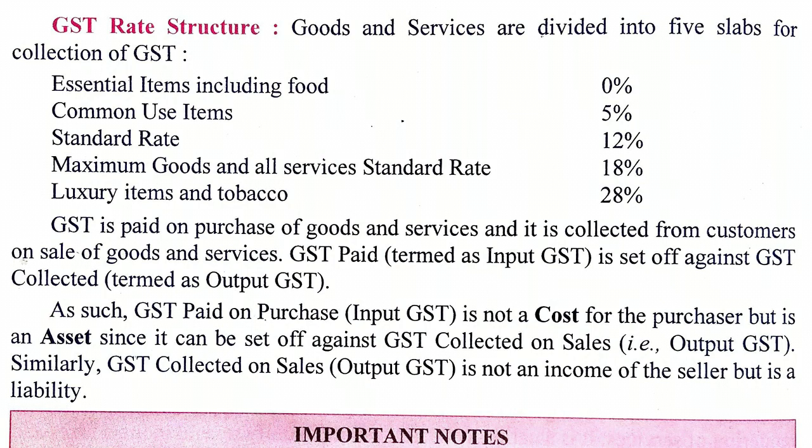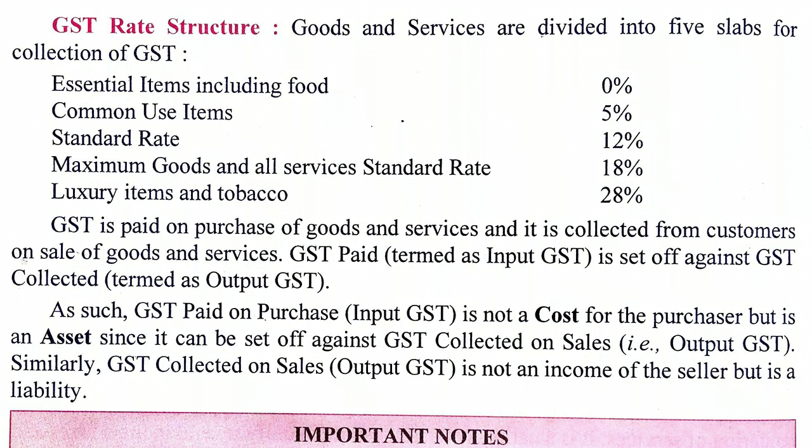Suppose a businessman pays GST worth rupees 10,000 in a year and collects GST of rupees 15,000 in the year, at the end of the year he will pay 5,000 as tax to the government because 10,000 GST was already paid at the time of purchase. So any GST paid at the time of purchase will be deducted from GST collected.